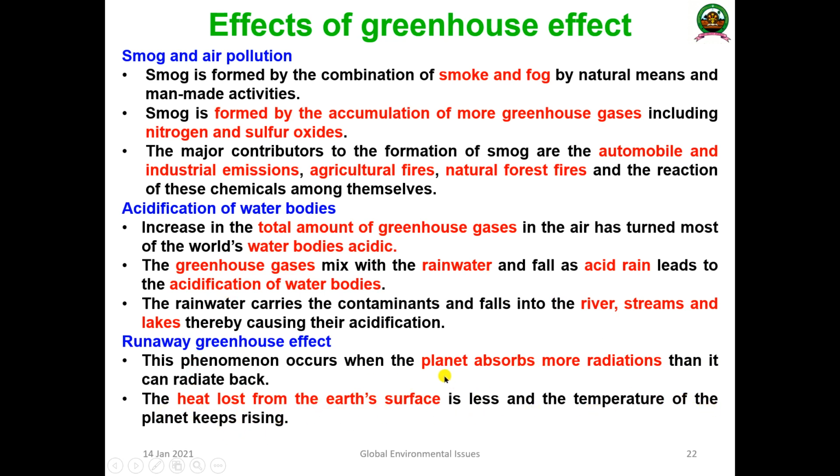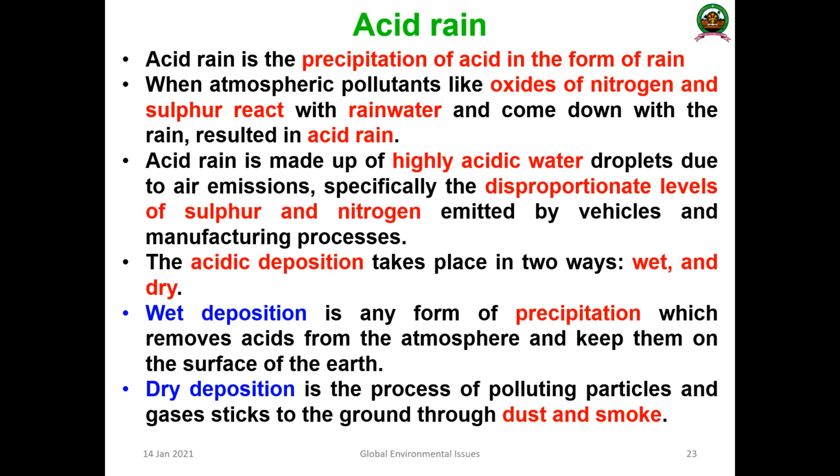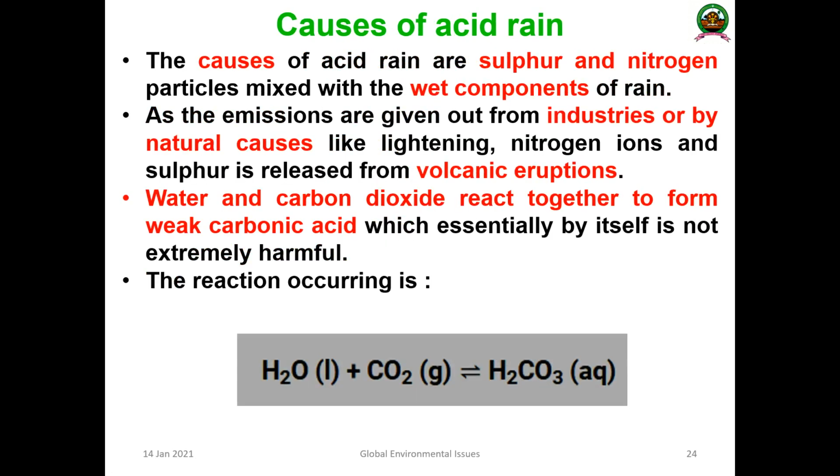Due to this, the planet absorbs more amount of radiation. What will happen? This radiation will be absorbed by the planet and the heat loss from the earth's surface is less and the temperature of the planet keeps rising. That contributes to the problem in the atmosphere. So that is the runaway greenhouse effect. These are the major problems of greenhouse effect.